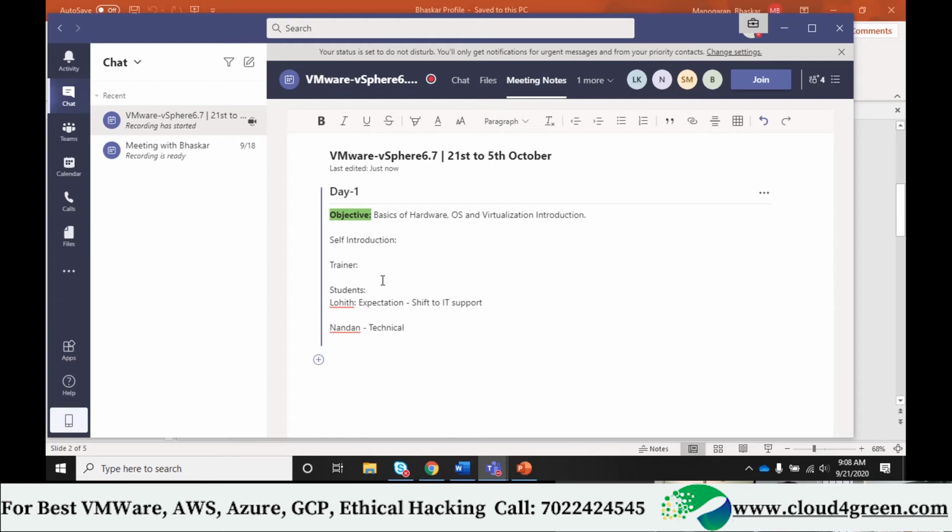What do you expect from this training? Technical, everything is technical. Data center is also technical work. What do you want from this training? Tell me. I want to know about VMware in depth, because I didn't know anything technically. I was just a hardware engineer, and for IT I need software skills, so for that purpose I came here to learn about VMware. Okay, no problem, that's what we'll do now. You will learn VMware for sure.